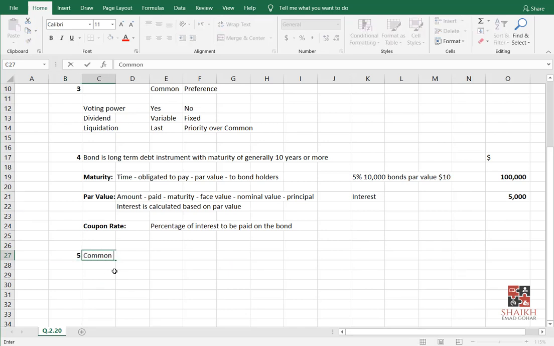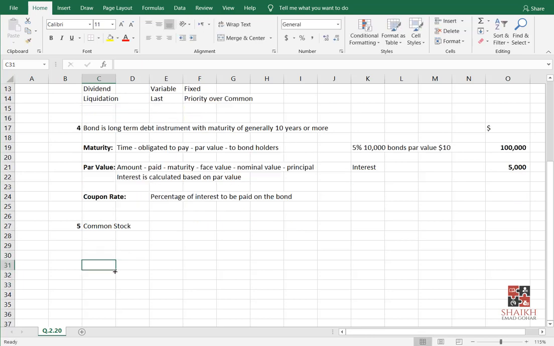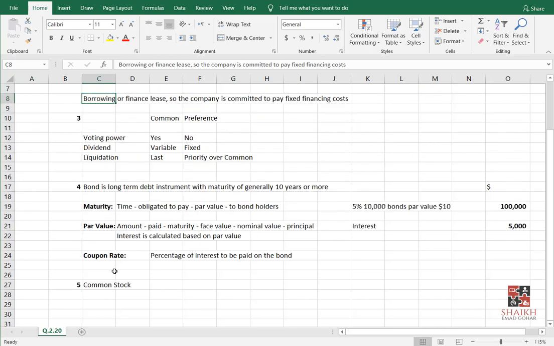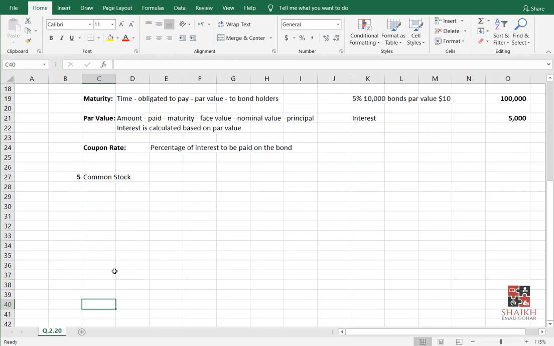So common stock. In the exam you don't have an Excel sheet. I told you many times, you will have a notepad to write. This is exam technique. In your notepad, you can make a skeleton. This is called a skeleton, and later you can come back and quickly fill in the blanks, because you know already. So you can just write common stock and preferred stock. It will be easy for you like this.